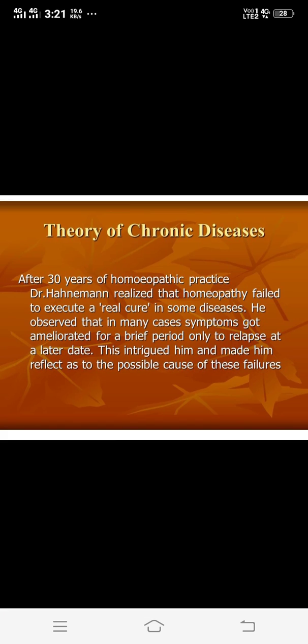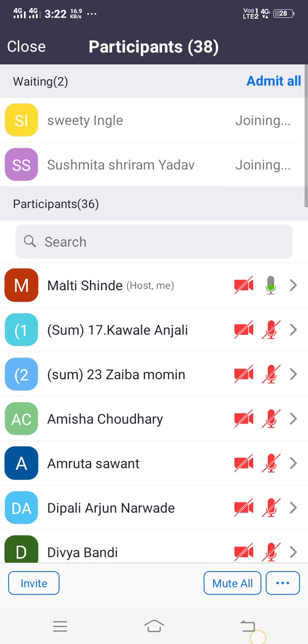Then the types of chronic diseases. The types are artificial chronic disease, false chronic disease, and true chronic disease. False chronic disease is also called pseudo chronic disease. Here you make the mistake: the theory of chronic disease is different and the types of chronic disease are different.